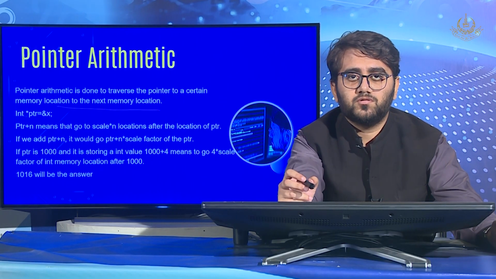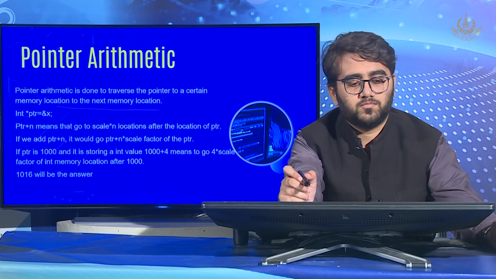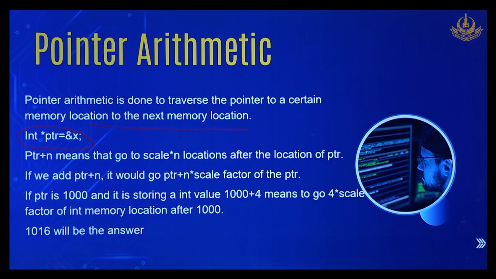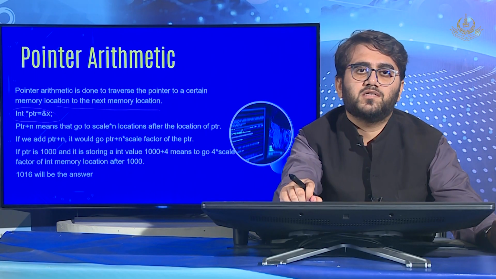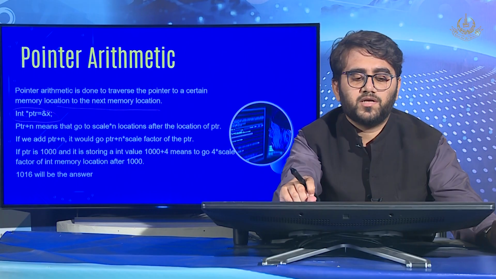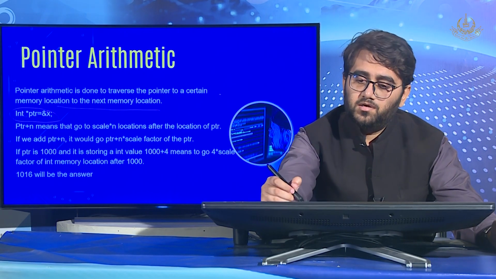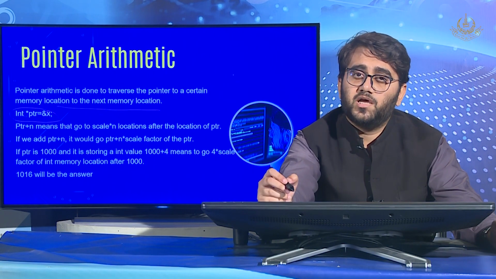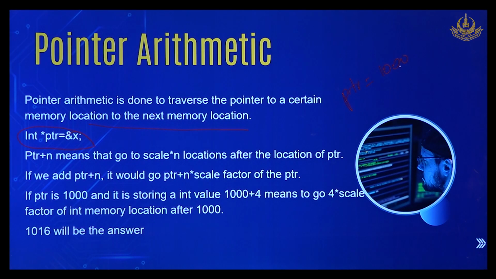So you can use pointers to move from one memory location to another. Suppose we had declared the pointer int star PTR equal to and x. So PTR plus n, what would that mean? It would mean adding n to the actual value of PTR. For example, PTR was 1000 and we are adding 4 to it. What would happen in actuality? It would not just add 4, it would add 4 plus 4 plus 4 plus 4, which is 16. So it would go to 1016, and 1016 will be the answer.